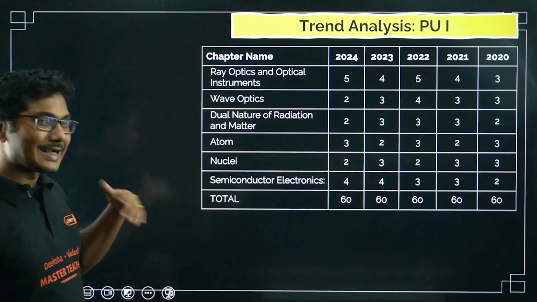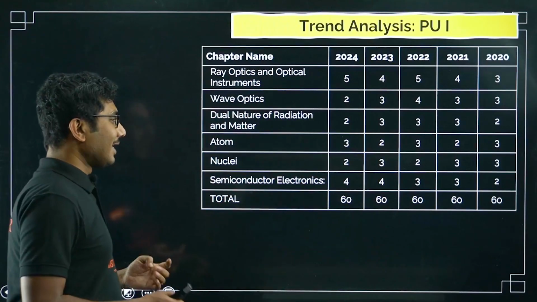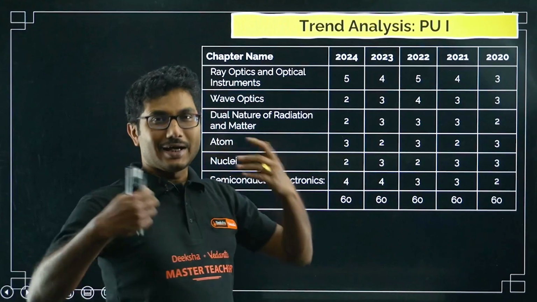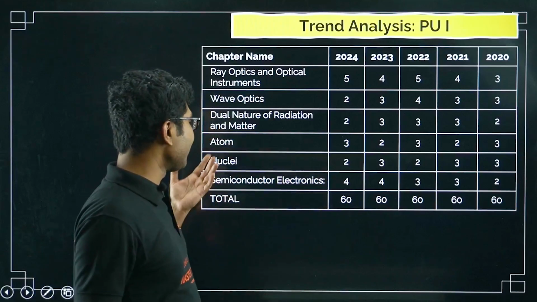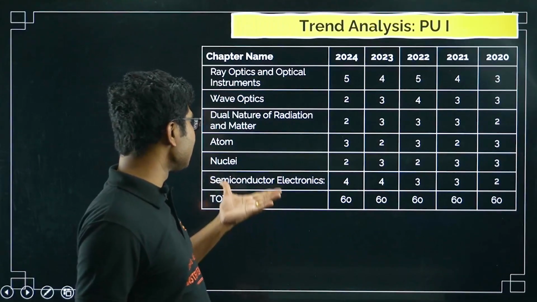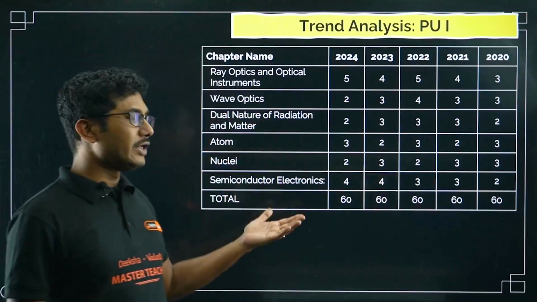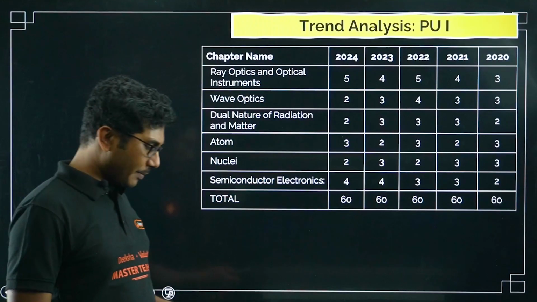That's why I call them sister chapters, mostly related to each other, right? So atoms and nuclei are somewhat important, not super important but somewhat important. We will see that in a while in our detailed analysis. Now semiconductor electronics, another important chapter. 3 to 4 questions are coming from this chapter as well.